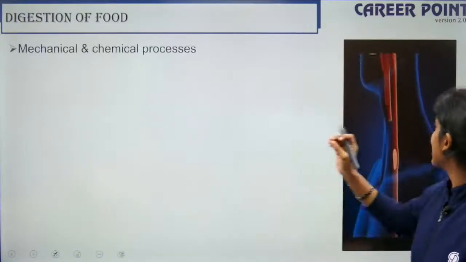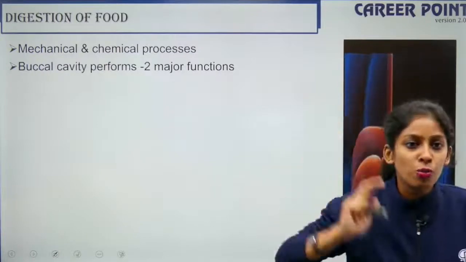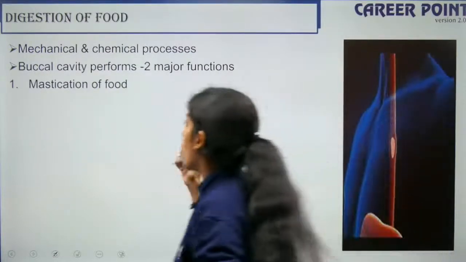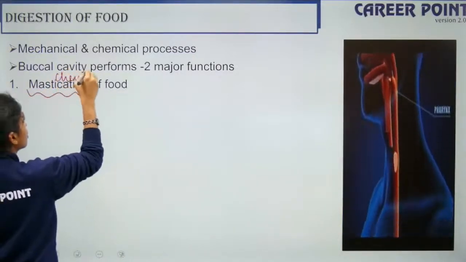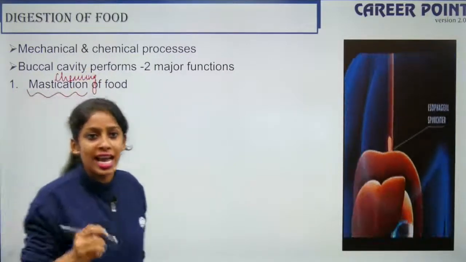So it is a mechanical as well as a chemical process. The buccal cavity performs two major functions. One is mastication of food. Okay? So what is mastication? Mastication is chewing of food. So who helps in chewing of food? Your tongue and your teeth.